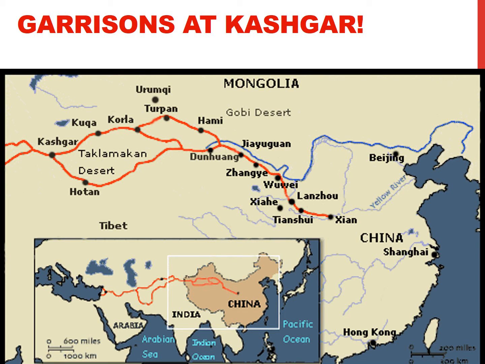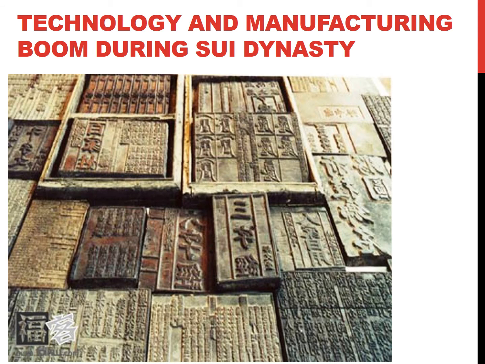Here are the garrisons at Kashgar. Remember, I told you Kashgar is at the very end of China. It will be right here, guys. It's the last city. It needs to be protected, so they put lots of soldiers there to protect what's coming inside of the empire and outside of it as well. Notice here again, Tibet, part of northern South Asia, and Mongolia, part of Central Asia. That's big. I guess you could do that as an interaction with geography too, a change that's happening with the Tang dynasty. Let's talk about technology.